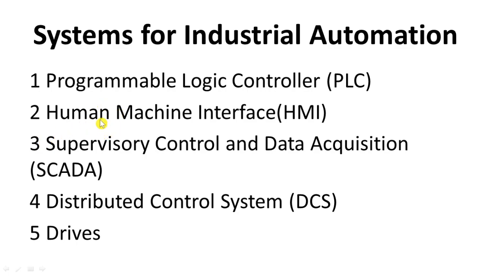So the human machine interface is required. It reads control parameters from the machine and gives signals according to it, and there may be audio signals or audio alarms. All audio alarms also come in this HMI, the human machine interface.